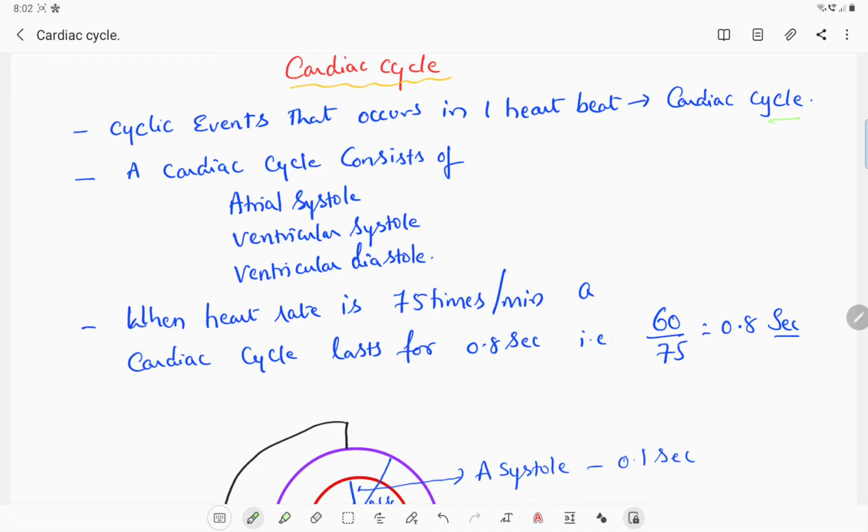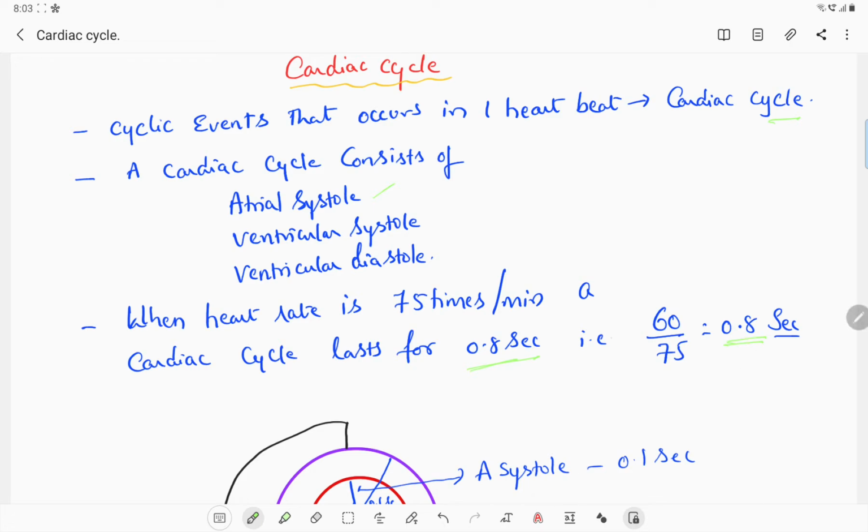A cardiac cycle consists of atrial systole, that means contraction of atria, ventricular systole, that means contraction of ventricles, and ventricular diastole, that is the relaxation of ventricles. When the heart rate is 75 times per minute, the cardiac cycle lasts for 0.8 seconds. How do you get 0.8 seconds? Time divided by number of beats. So 60 divided by 75, you will get 0.8 seconds.